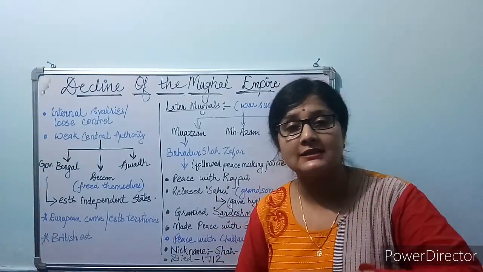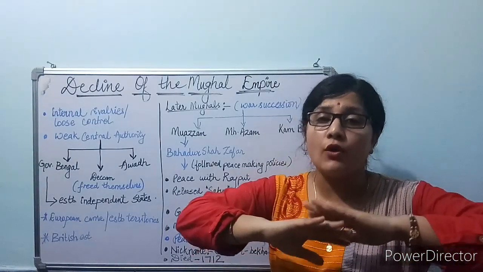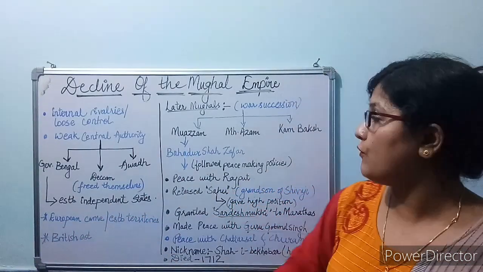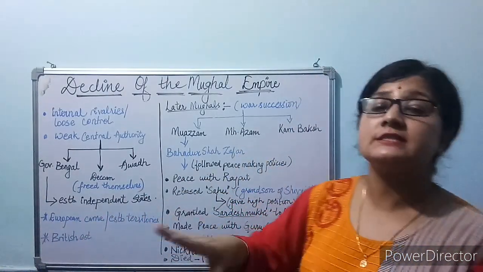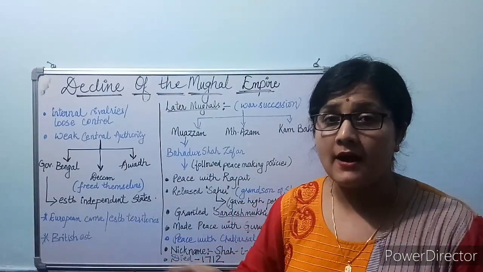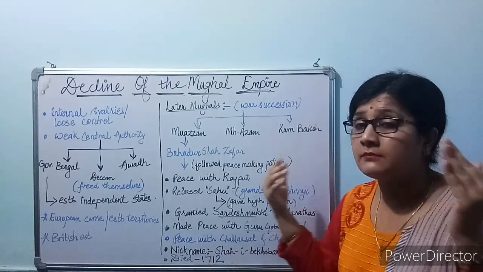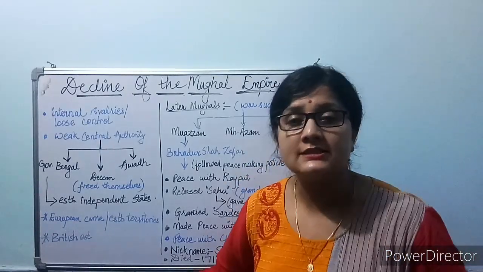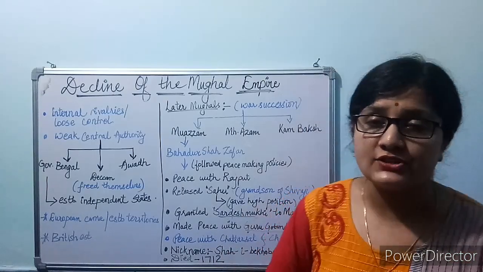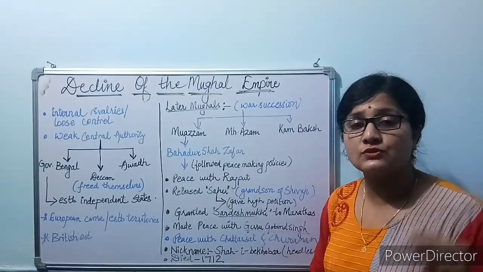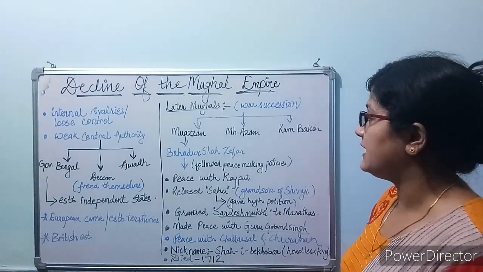After his death, civil war broke out in the empire. After the death of Bahadur Shah Zafar, the successors of Bahadur Shah Zafar started fighting with each other. These rulers were very weak. Because of that, the Mughal dynasty came to an end.